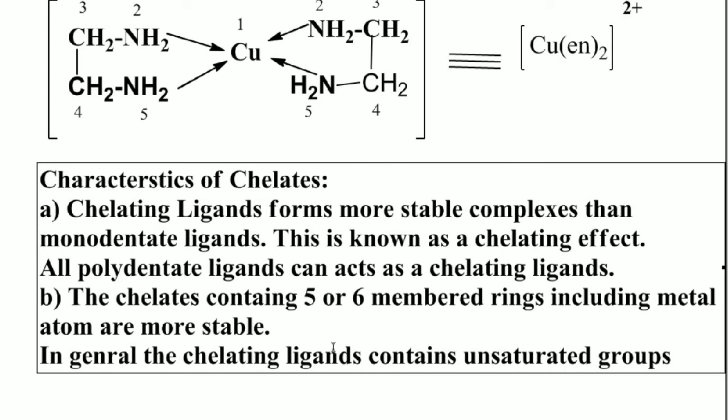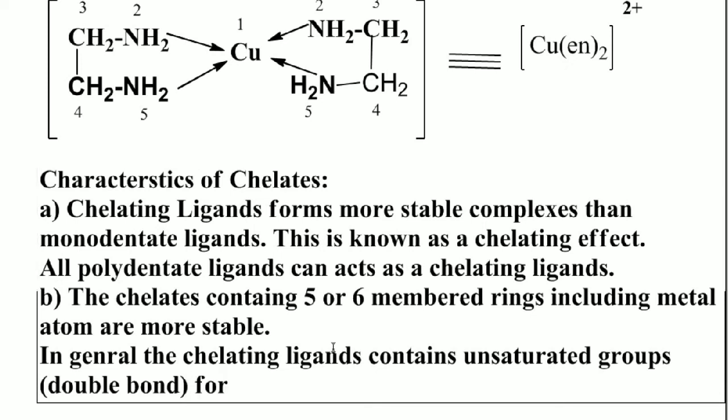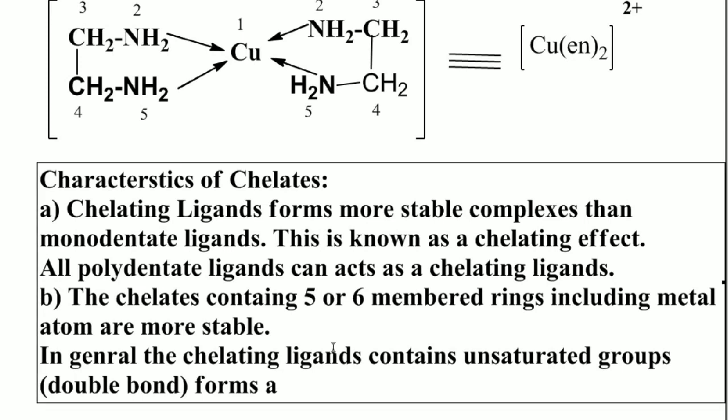Students, we know unsaturated and saturated. So unsaturated groups mean double bonds.